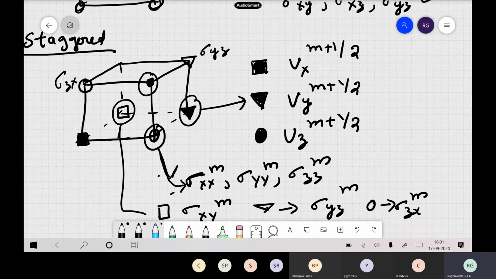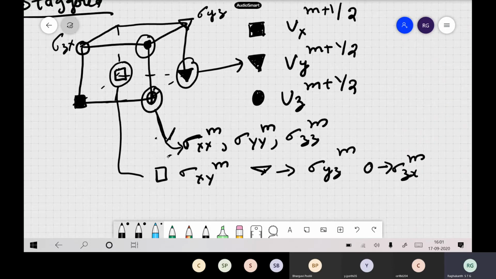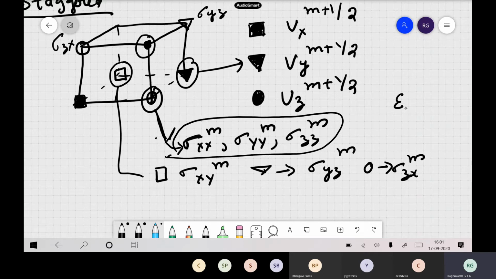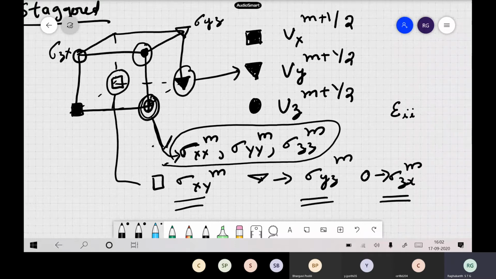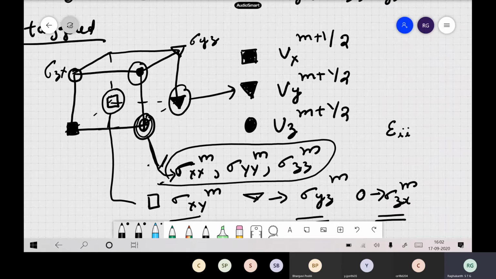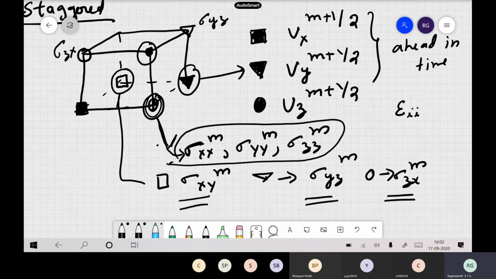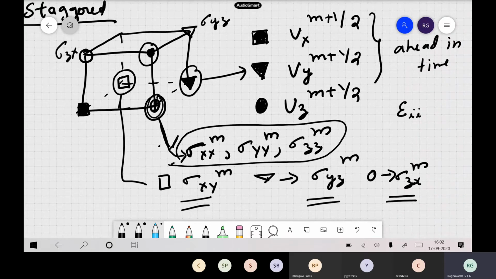Stresses are calculated at some other point, and among stresses, all normal stresses are calculated at one point. Why? Because normal stresses are all epsilon ii kind of a thing. Shear stresses sigma xy, sigma yz, sigma zx are calculated at different points. Apart from that, your velocities are ahead in time compared to your shear stresses. So this type of grid is known as a staggered grid.